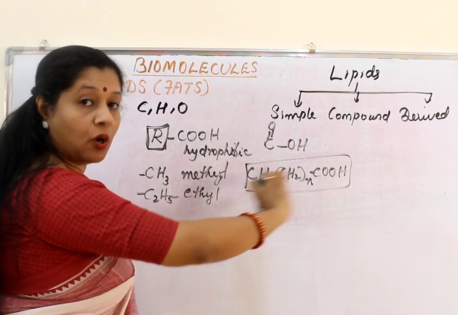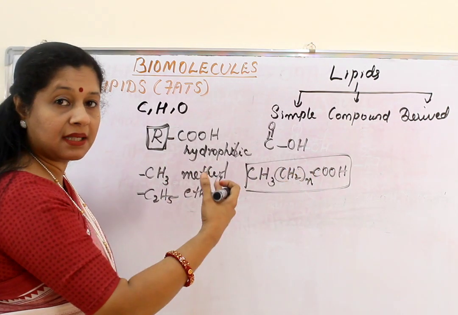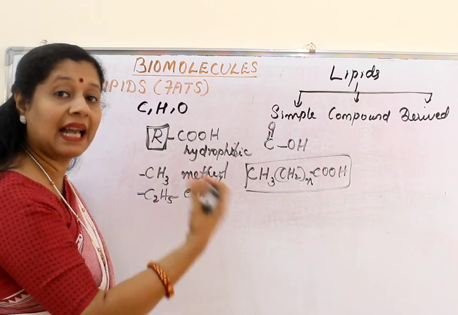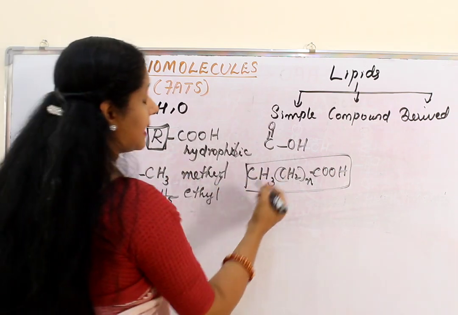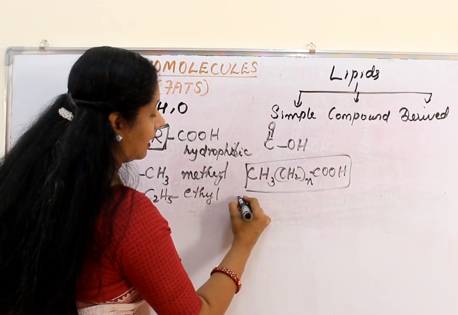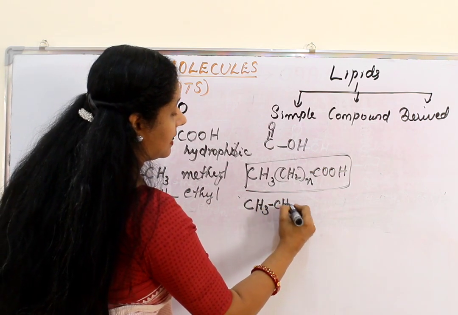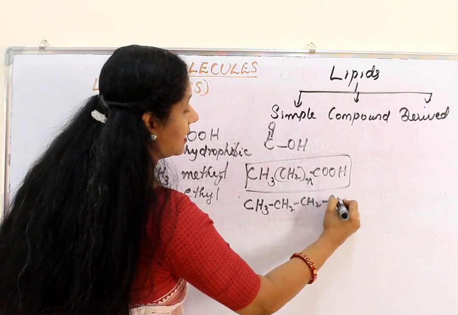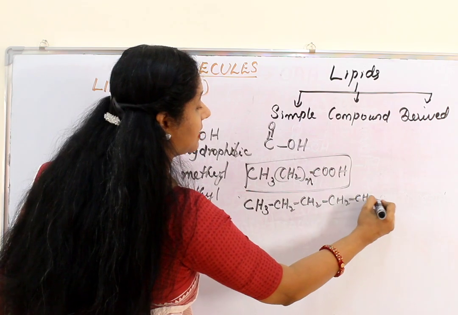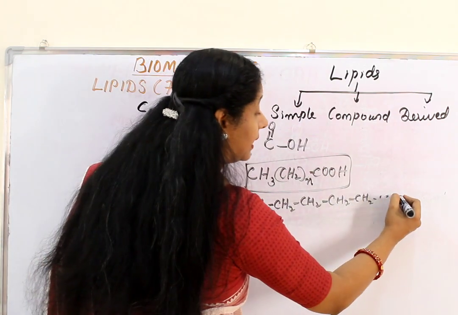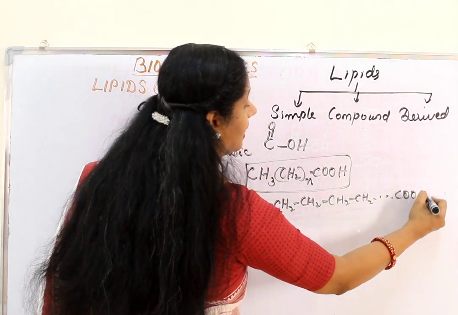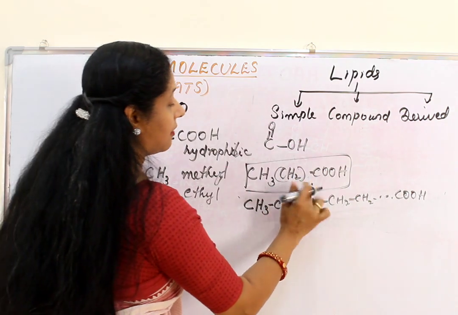This part is a long hydrocarbon chain which makes it hydrophobic, meaning water hating. For example, we have an acid called palmitic acid, which has CH3, CH2, CH2, CH2, like this. How many times do you have to write CH2? 14 times, then COOH will come. So we can write this as 14.